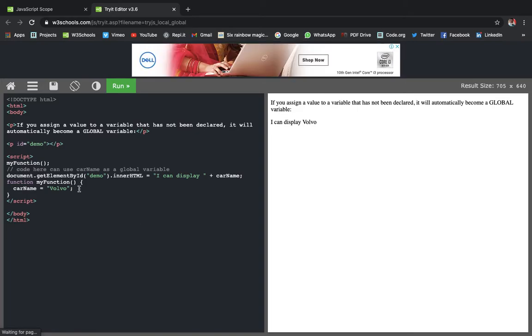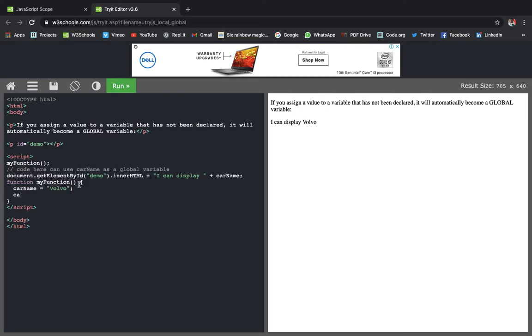So if I don't give the keyword var, and by mistake, for example, I just wanted to use this carName somewhere, but I wrote carname like this. I didn't use a capital N, so this is case sensitive, right?